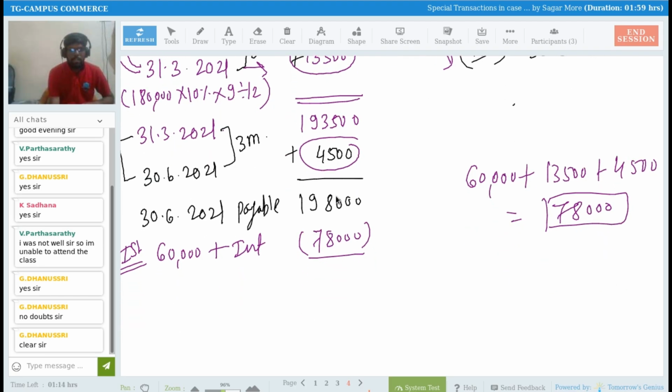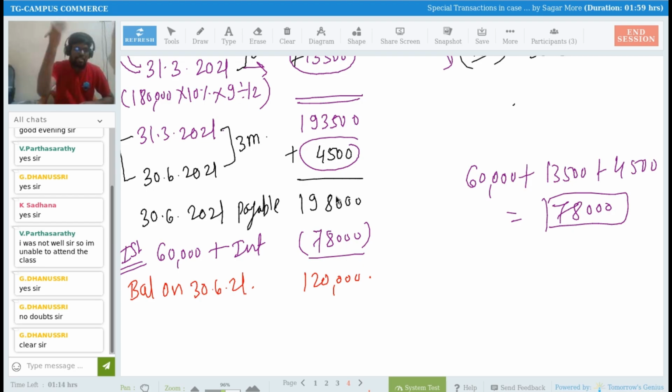So after making payment of 78,000 on 30th of June 2021, how much is the balance? Tell me. So the balance on 30th of June 2021. 198 minus 78. 120. So still we have to pay 1,20,000 rupees. So when are we going to make that payment, the next installment?